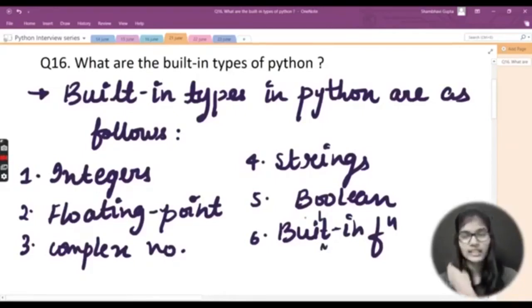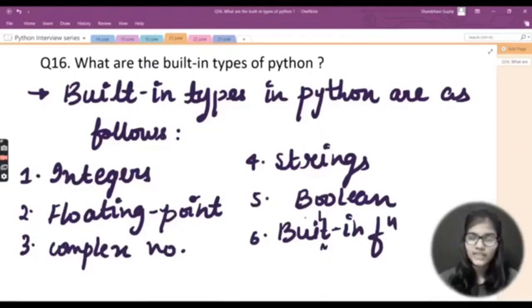Now built-in functions basically mean that these are the functions which are already defined by Python. The code for these functions is already written, right? What we just need to do is simply call the function, give the values, and the function is performed, whatever we were trying to do. This is what a built-in function is. We have functions of two types, that is built-in and user defined. So in that case, we'll only be listing the built-in functions. It means the functions which are already there. We do not need to define them. We simply call those built-in functions, and our work is done, whatever we wish to do, right?